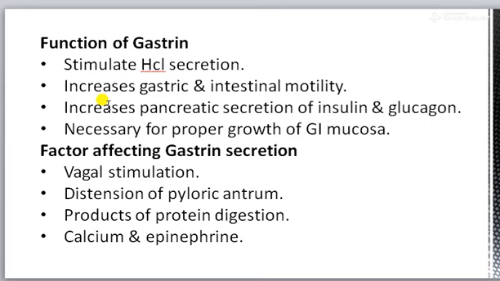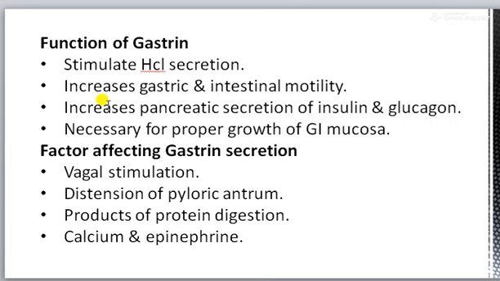Now, what are the factors that affect gastrin secretion? Factors affecting gastrin secretion are vagal stimulation. Vagal stimulation increases gastrin release through GRP and distension of the pyloric antrum.